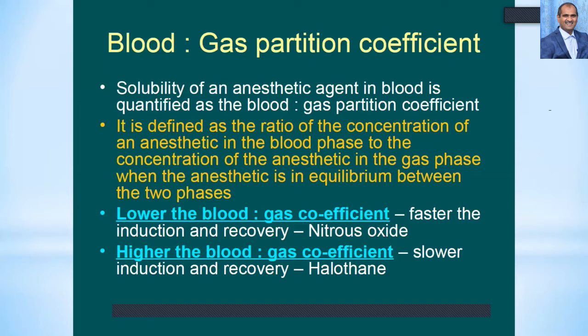A higher blood gas coefficient means the ratio of the anesthetic in the blood to that in the gas phase at equilibrium, especially in the brain, is high. Then induction is slower and recovery is also slower. The classical example is halothane. So the blood partition coefficient plays an important role in judging the induction and recovery stages of any gaseous anesthetic.